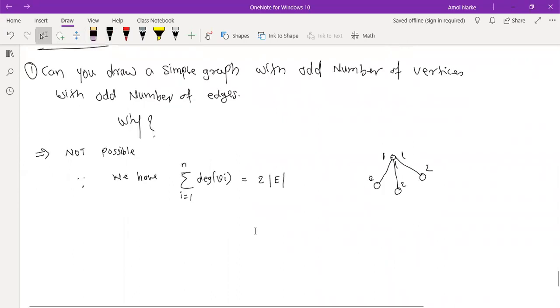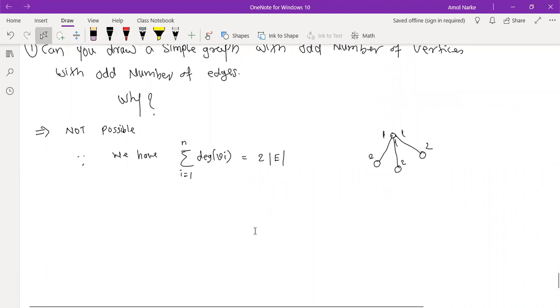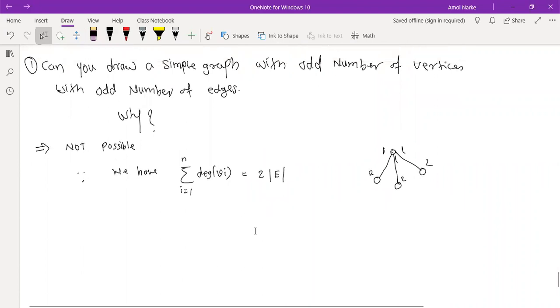Instead, even numbers of vertices will come. An even number of vertices with odd degrees is possible, and an odd number of vertices with even degrees is possible. That is all possible. But an odd number of vertices with an odd number of edges is not possible. Now, everyone understands this, clean and clear?